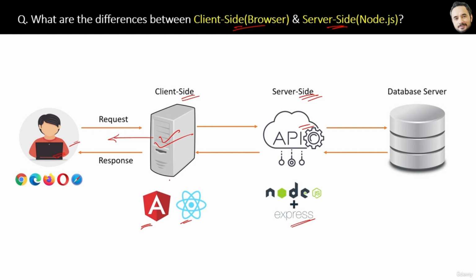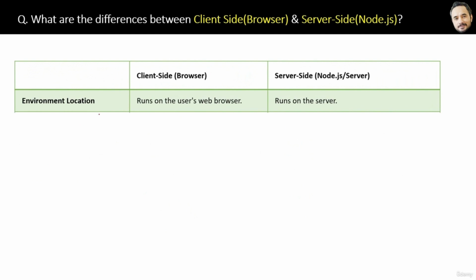Now here the browser and Node will both execute JavaScript, right? But there are differences between the way the browser executes and the way Node executes. So let's see. First, the browser runs on the user's web browser, whereas Node runs on the server. Nothing special. Second difference is HTML, CSS, and JavaScript are the languages in the browser, whereas JavaScript is the language in Node.